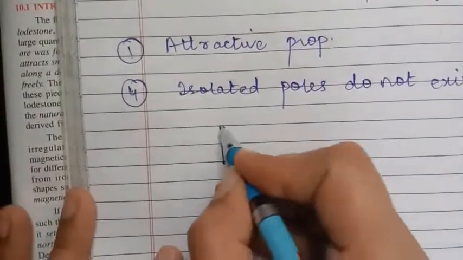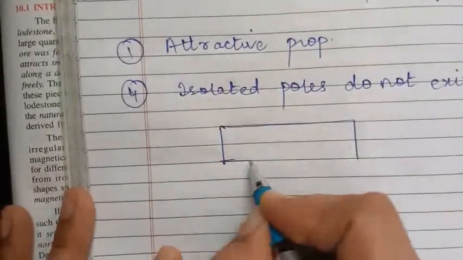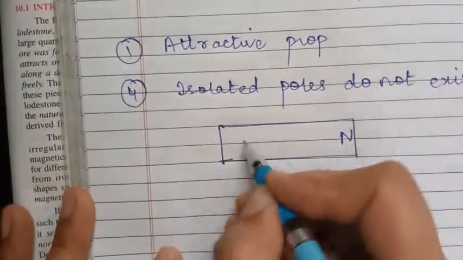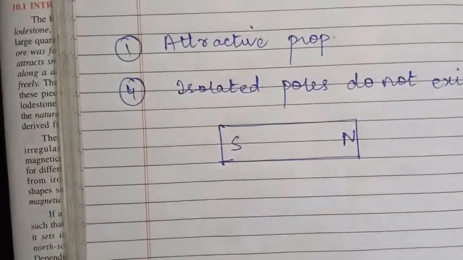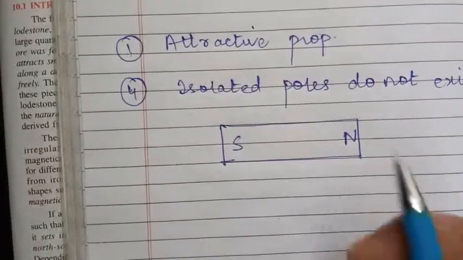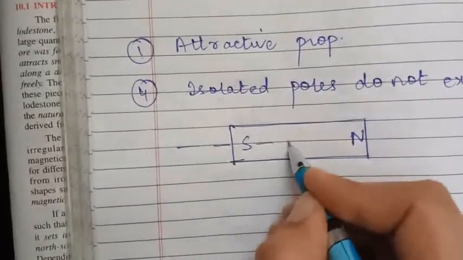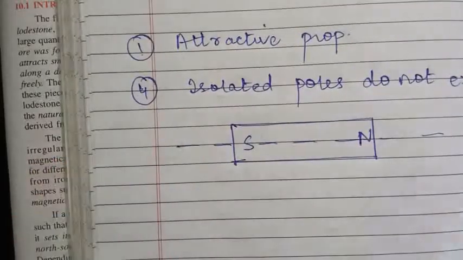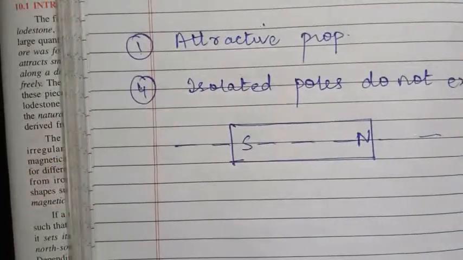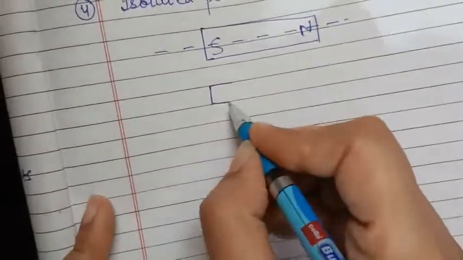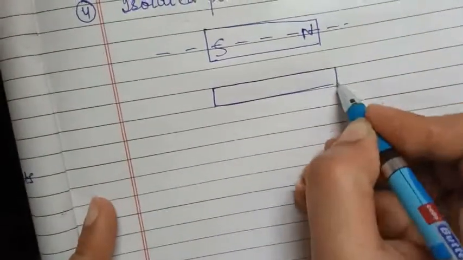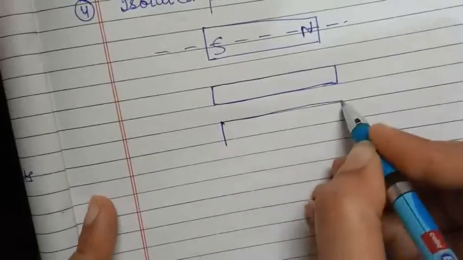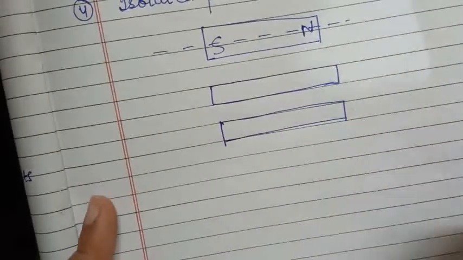Suppose I take a bar magnet, with this the north pole and this the south pole, and I cut this bar magnet parallel to its length, from the middle. Then it gets separated into two parts, the upper half and the lower half.